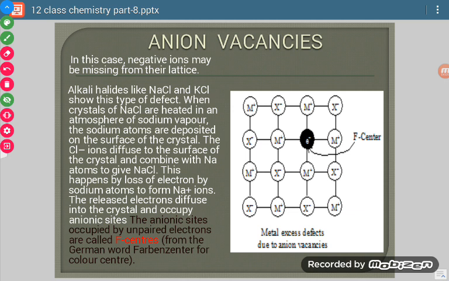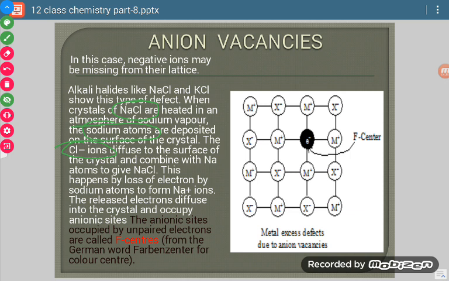So we have taken one example. Suppose we take NaCl. Now we take an NaCl crystal and we heat it in the atmosphere of sodium. Then what will happen? From the crystal, Cl negative ions will go to the surface so that they can combine with Na positive ions to form NaCl.